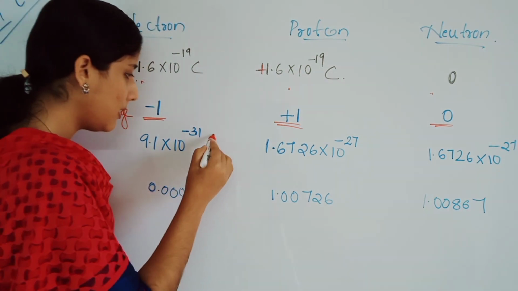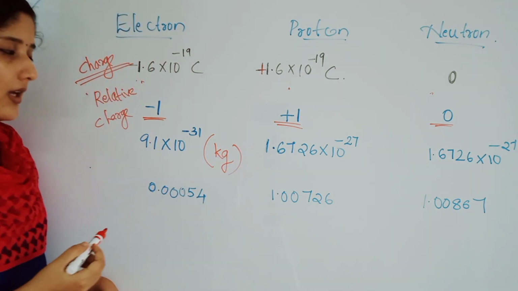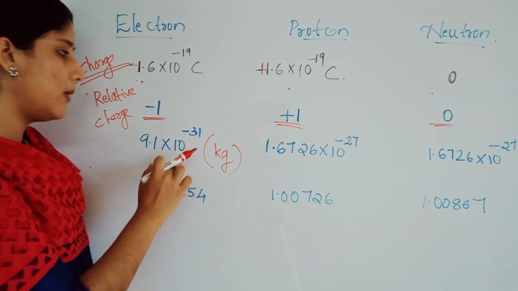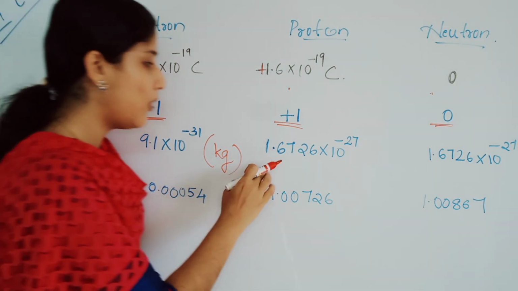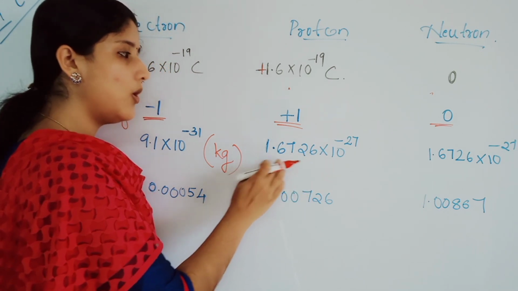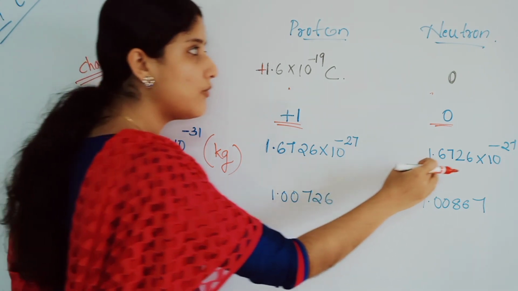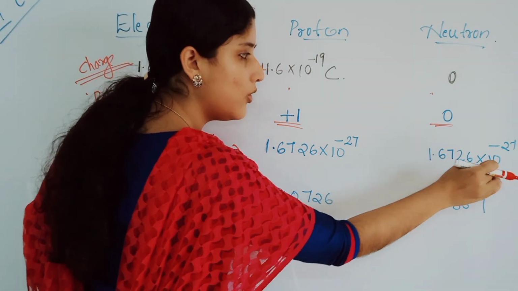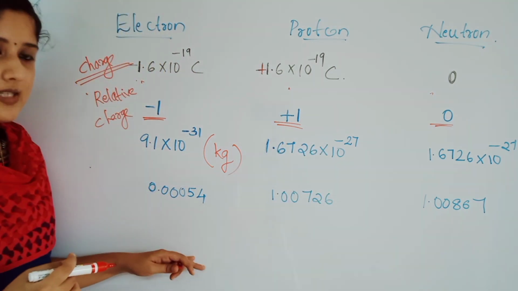This is the atomic mass. Atomic mass of an electron in kilogram is 9.1 into 10 power minus 31. That we already studied, isn't it? Mass of a proton is 1.6726, or we can say 1.67 into 10 power minus 27. And the mass of neutron is 1.67 into 10 power minus 27. Mass for proton and neutron are the same.